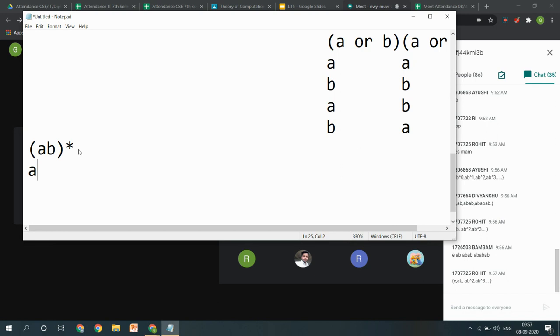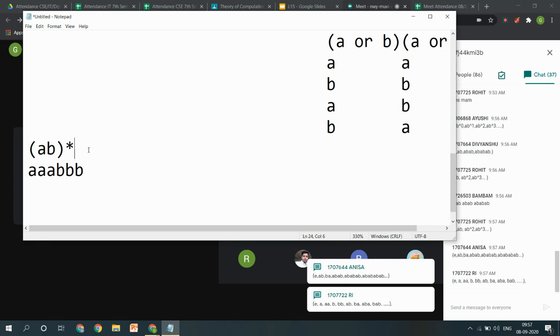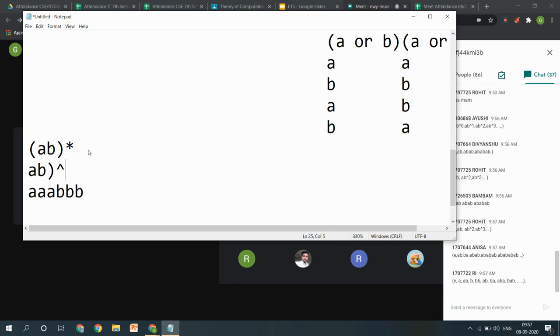Some people have written this in the previous cases: if I am having (AB) raised to the power 3, they apply A raised to the power 3 individually and B raised to the power 3 individually. No, this is not correct. I have to consider AB as one alphabet and the multiple occurrences of that only.